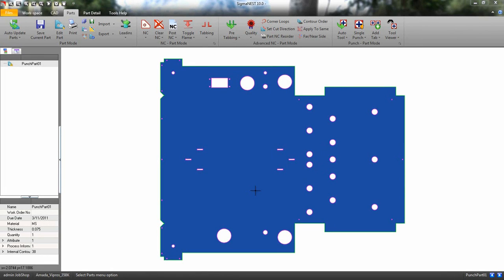Welcome back. In this video, we're going to show you how to create a multi-tool inside of SigmaNEST. Multi-tools can be very useful when trying to utilize turret space. In order to create a multi-tool inside of SigmaNEST, your machine post must be set up properly.